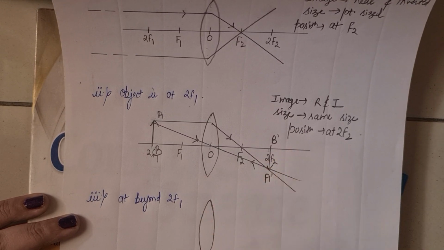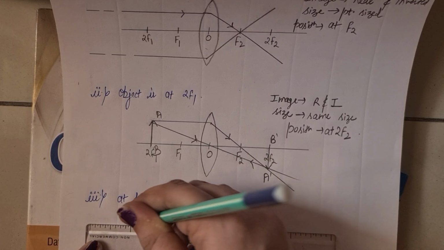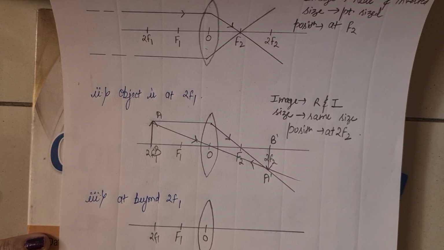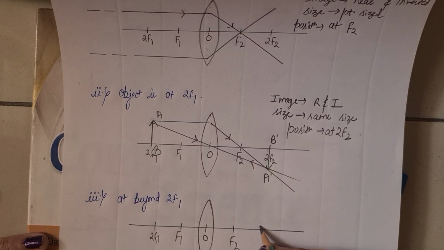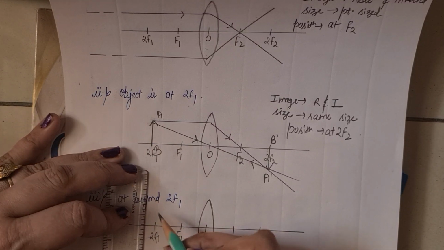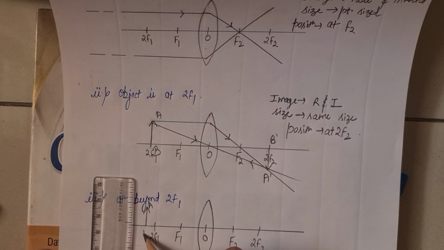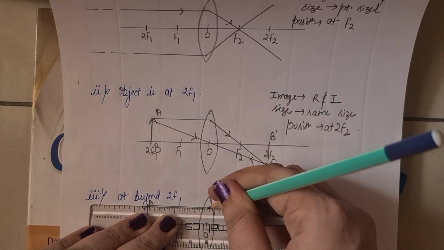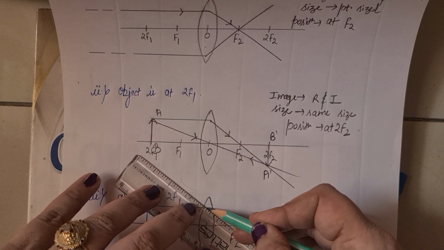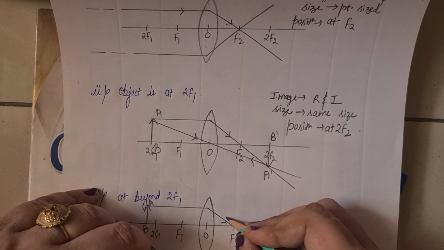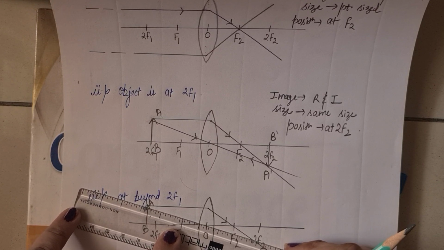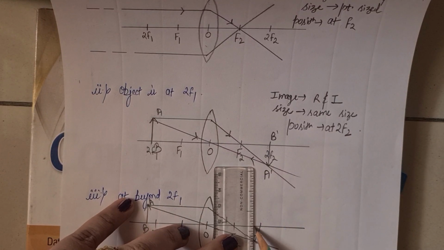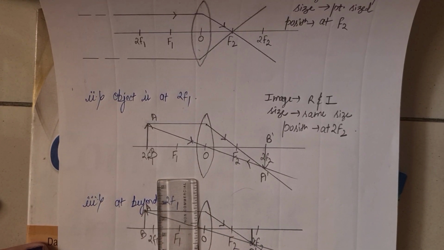So it is a convex lens. It's a principal axis again. It's the optical center. It's f1, first focus, it's 2f1. It's f2 and it's 2f2. So the object is beyond 2f1. It is A and B. So one ray will go through our object, and it will converge at f2 because it is a converging lens. The next ray goes from the optical center. It's like this, and where they merge is the image.